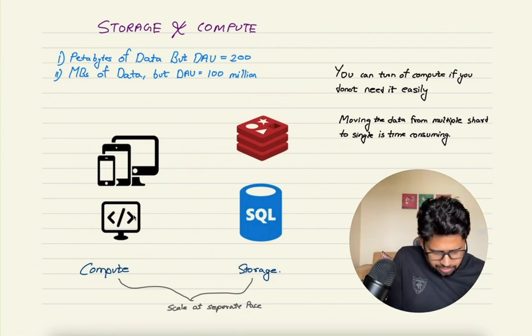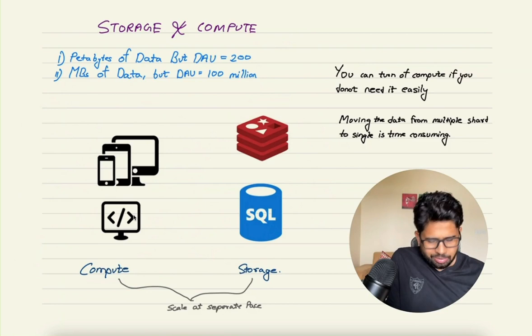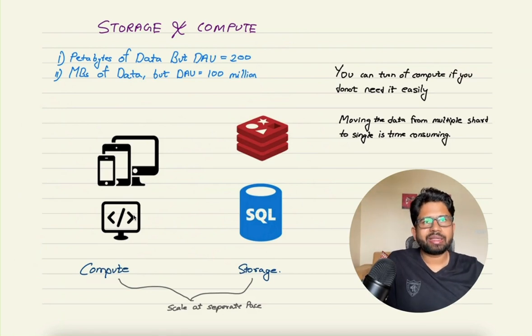So that's it. I think I might have clarified and made this point clear that you would want to have separate resources, separate scaling for compute, separate scaling for storage, so that both can scale independently and they don't hinder each other.